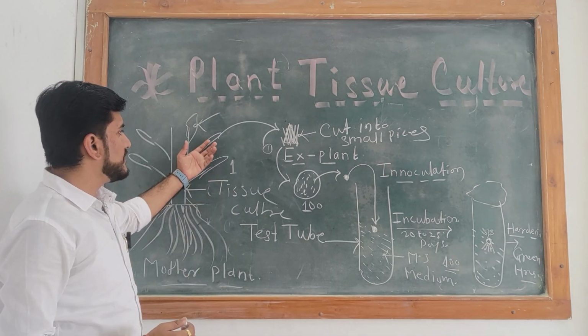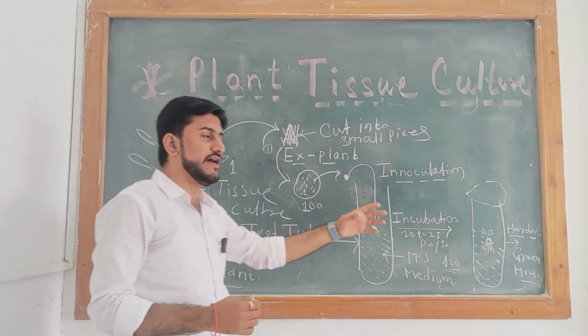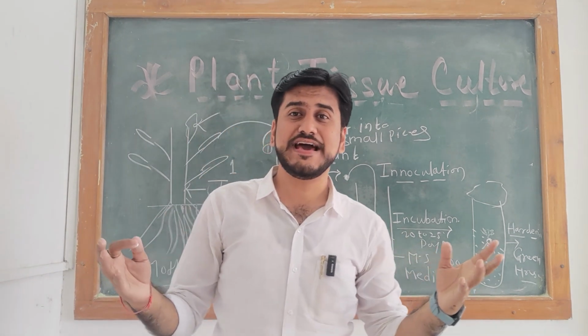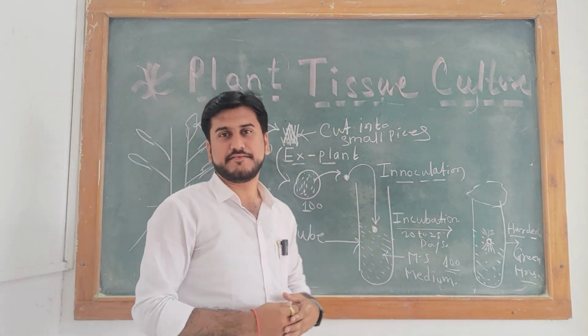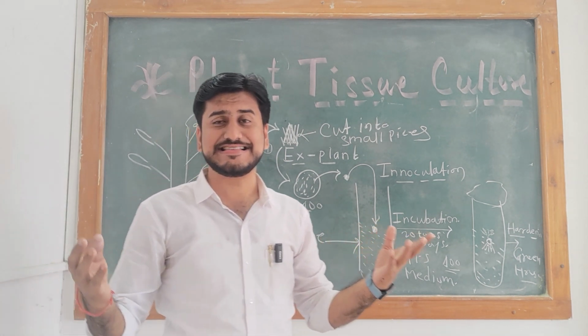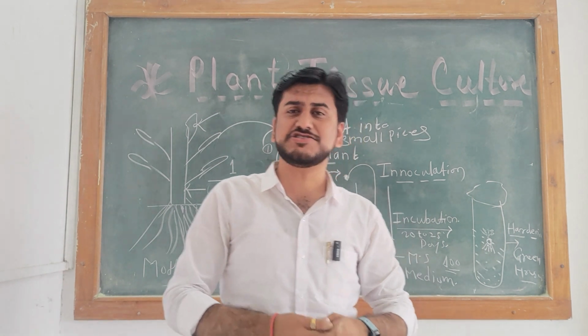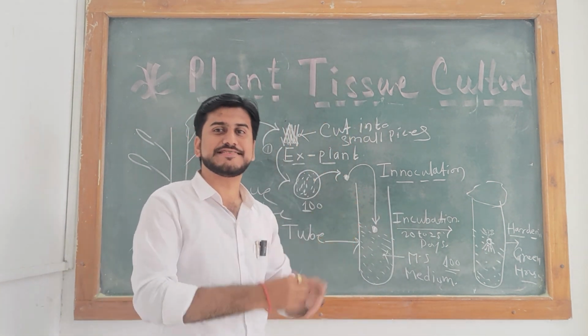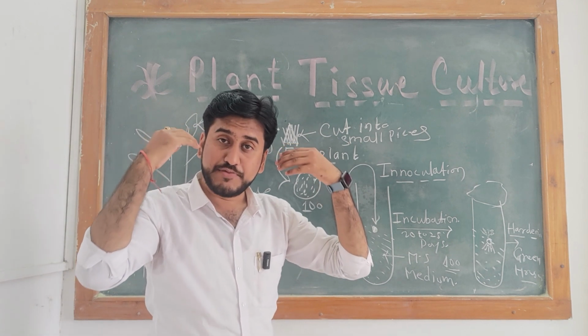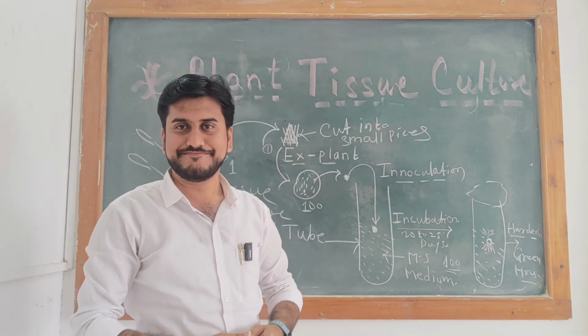Why do new plant bodies develop from a single tissue, from a single cell? Which capacity is present in that cell or tissue, by which they prepare the whole plant body?